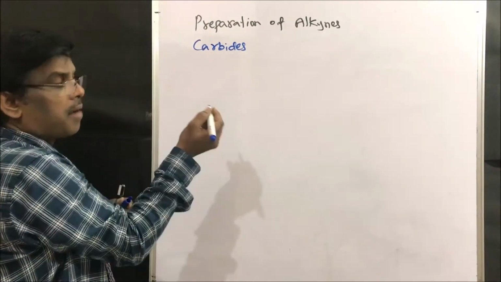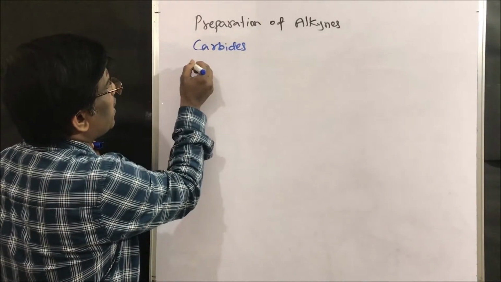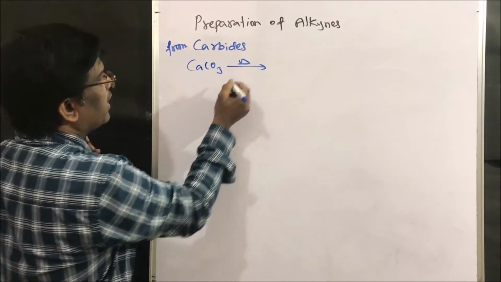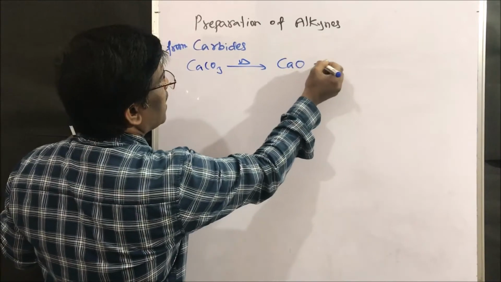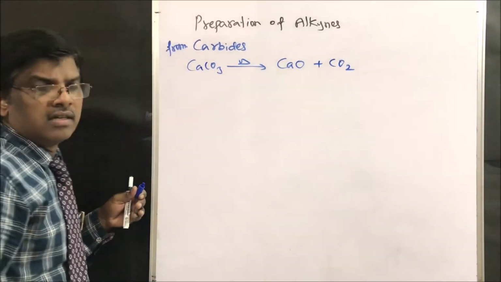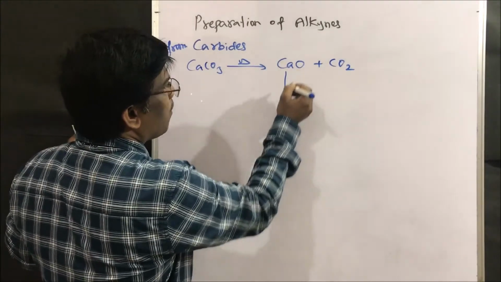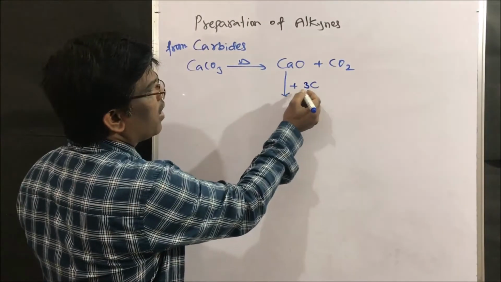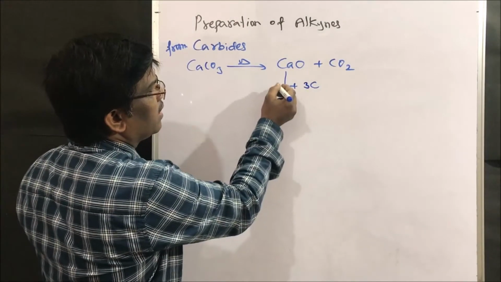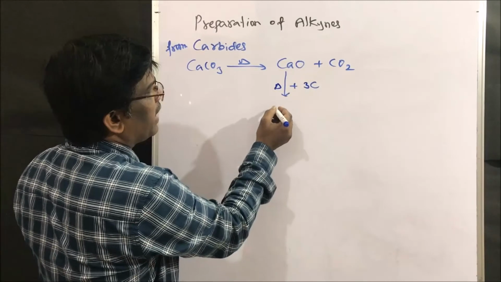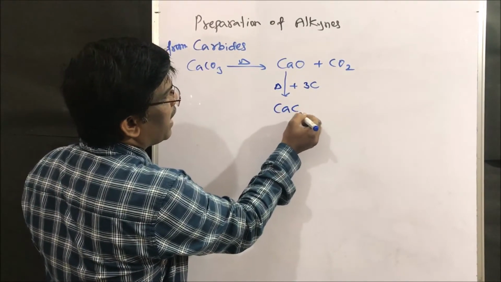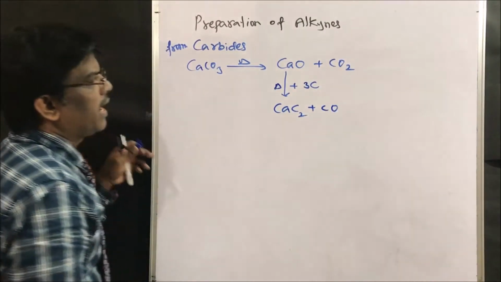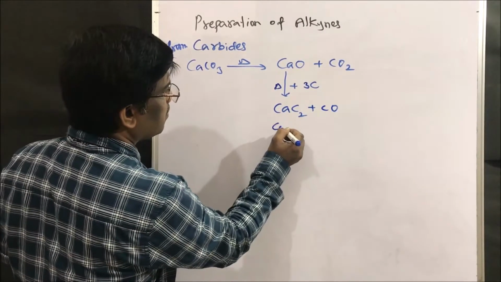Let us take calcium carbide. Calcium carbide can be prepared from calcium carbonate. Upon heating, we are going to get calcium oxide plus carbon dioxide. This calcium oxide, upon heating with carbon, gives calcium carbide plus CO, right? This is calcium carbide.